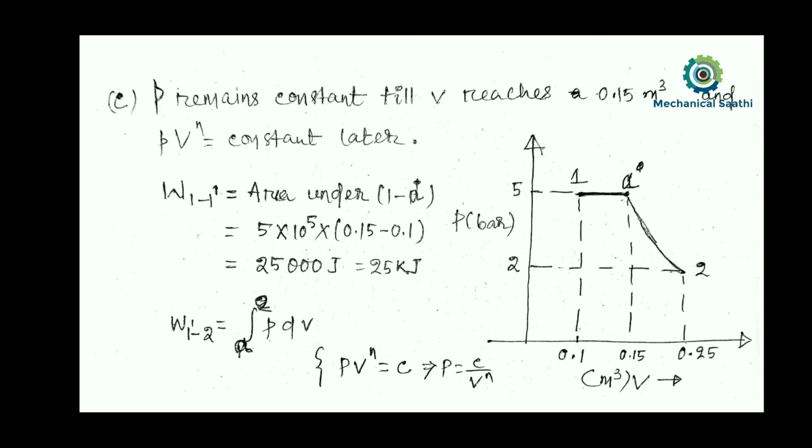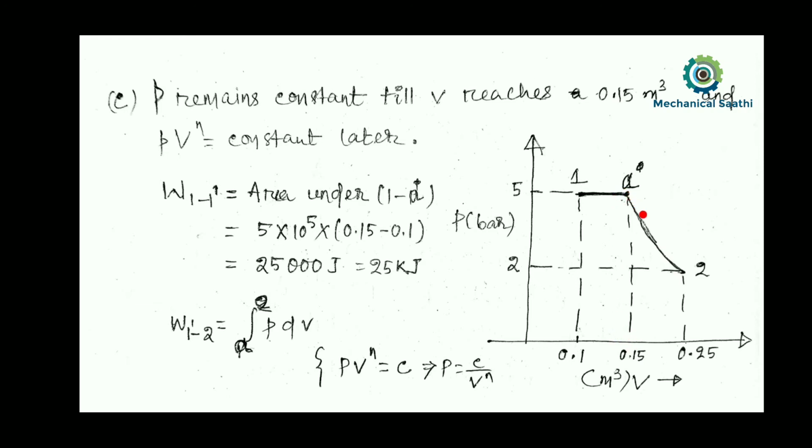So if we try to draw the process diagram over here, let us assume this is the state 1, and state 1 properties are known to us, and this is the state A. That means during this 1 to A there will be no change in pressure, so this is a constant pressure process we can say, and after that there is a decrease in pressure, and at this stage volume is given to us as 0.15 meter cube.